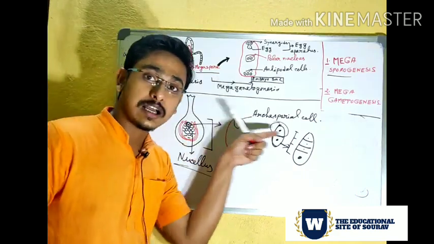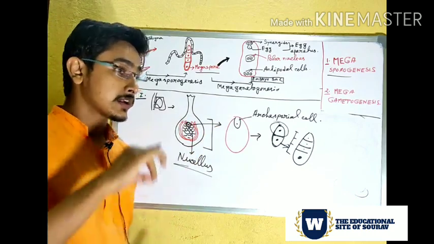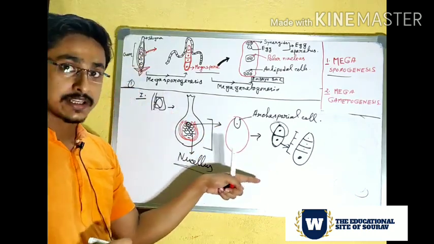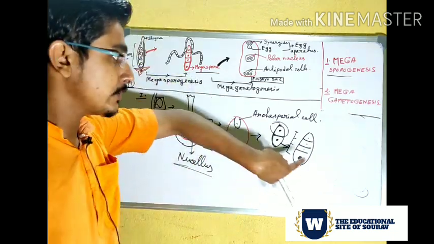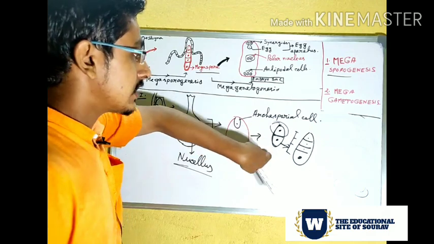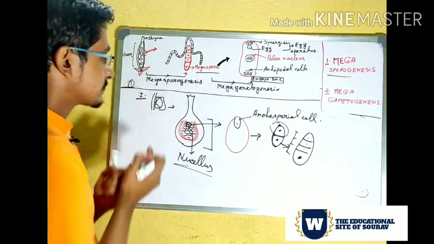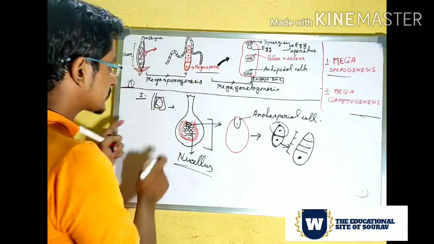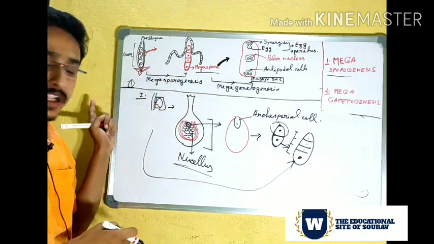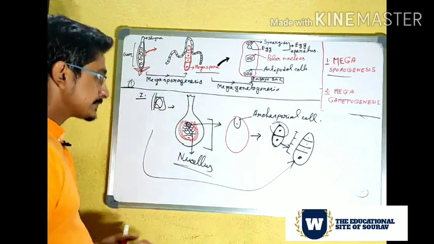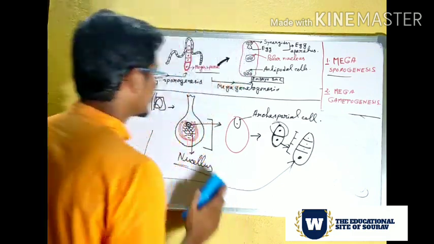Actually this uppermost cell will produce the outer covering. The lowermost cell is very important because it will create the 4 megaspores. So this is the process of megasporogenesis. That means from this portion to this portion, this is the summary of this first segment. Clear? That is megasporogenesis.